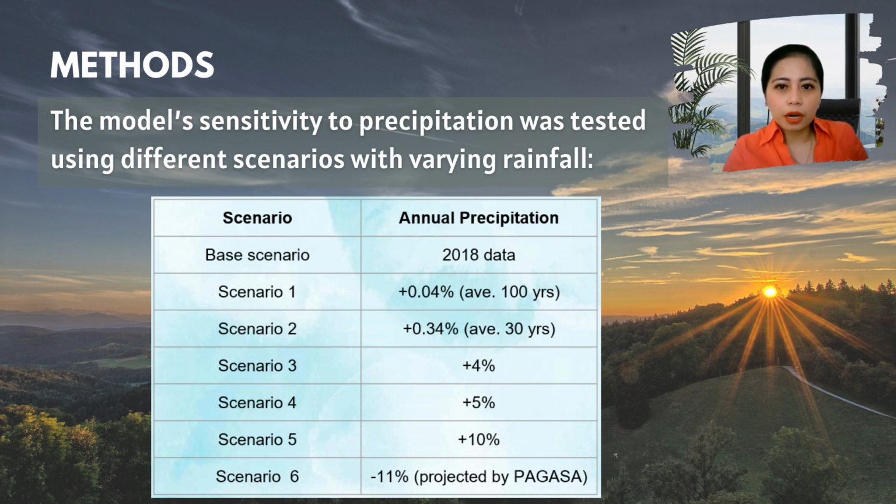So these values were considered in order to check the extent of the water yield when subjected to a drastic increase in rainfall. Lastly, scenario 6 was a decrease of 11%, which was based on the projection of PAGASA for the years 2006 to 2035, using the observed baseline data from 1971 to the year 2000.